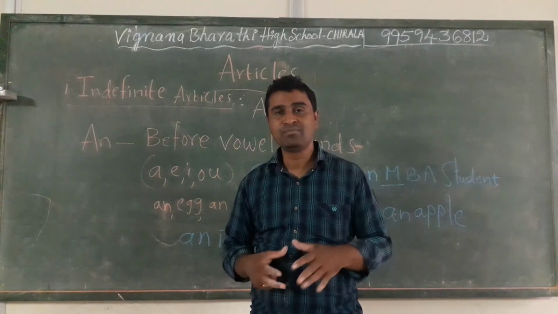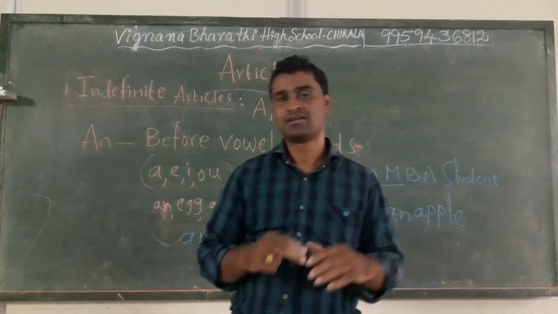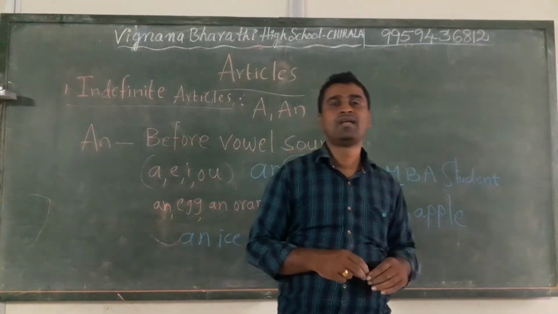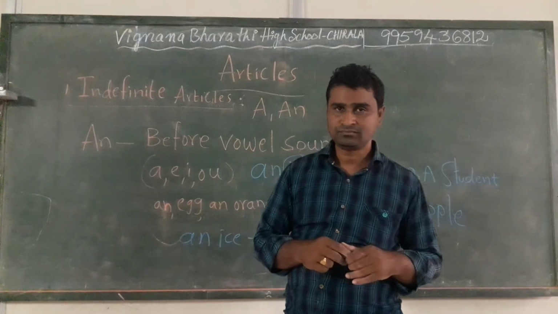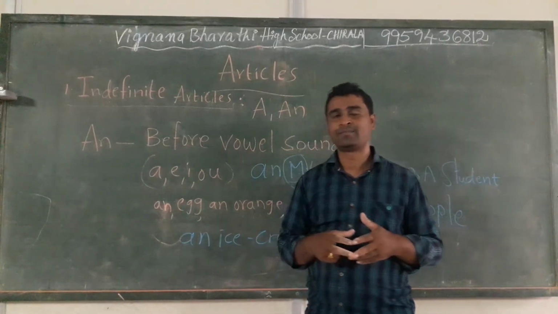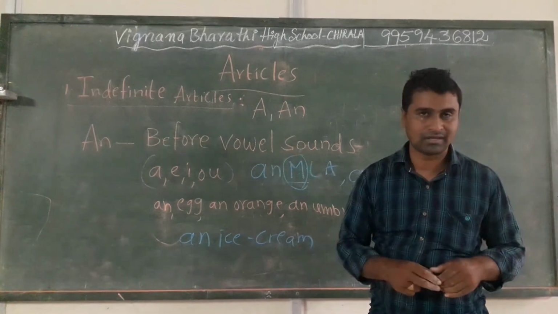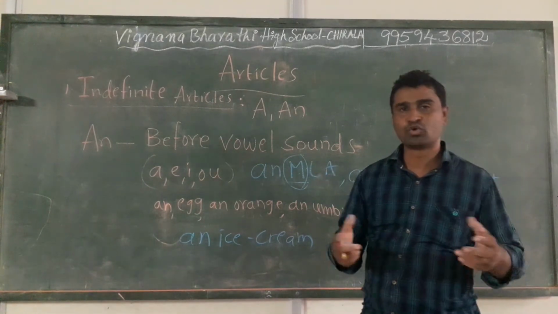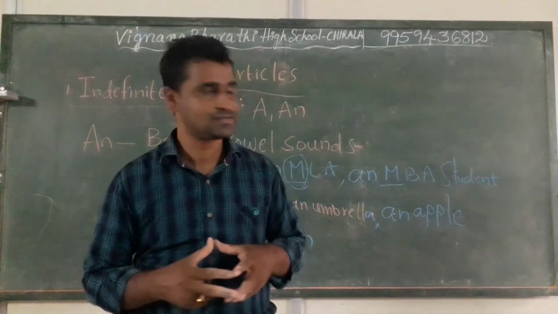But in some cases, even though the word starts with a vowel, if the sound is consonant, we use "a": a European, a university, a unit, like this.